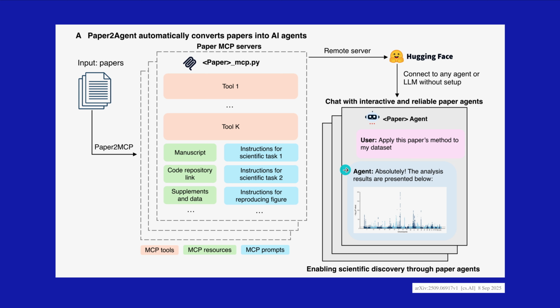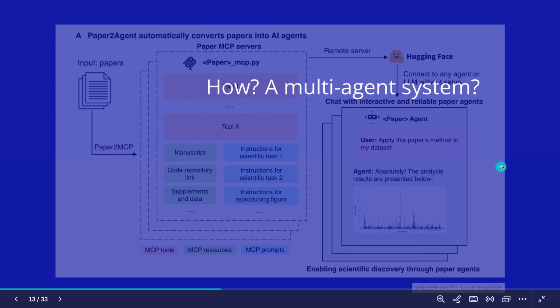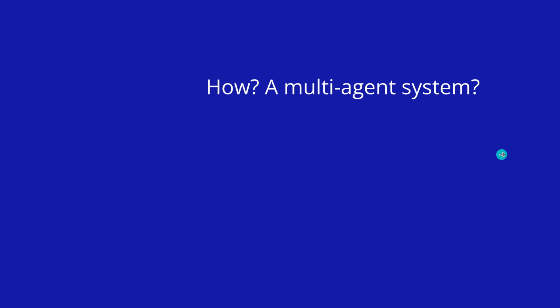And in theory, the agent should say, hey, absolutely here, everything is done. This is the result with the optimized code, with the new scientific insights. So enabling scientific discovery through the paper agents. This is the theory. Now, let's go to the implementation. How do we do this?